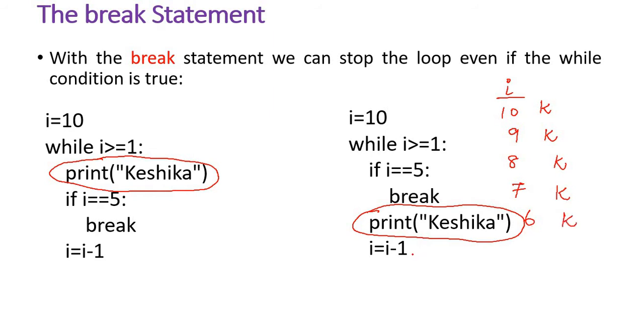Then i is decremented, it is 5. It is greater than 1, but immediately i is equal to 5, so it breaks. It comes out of the loop. So here it prints Keshika 5 times.